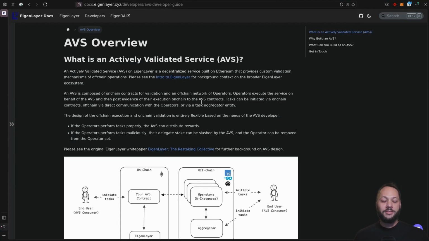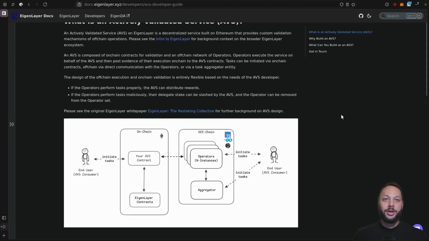The design of the off-chain execution and on-chain validation is entirely flexible based on the needs of the AVS developer. If operators perform tasks properly, they can get rewards, and if they perform tasks maliciously, the stake that's delegated to them can be slashed by the AVS, or the operator can be removed from the operator set.